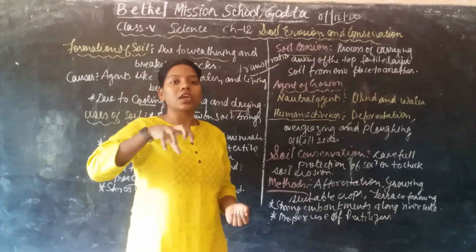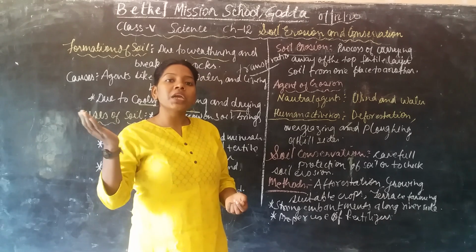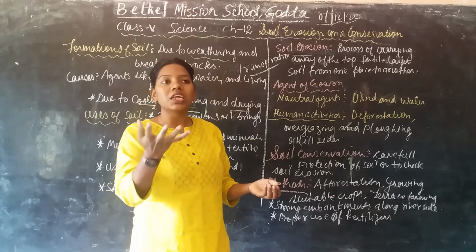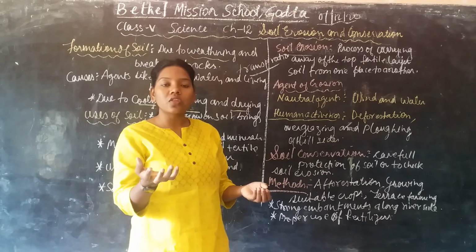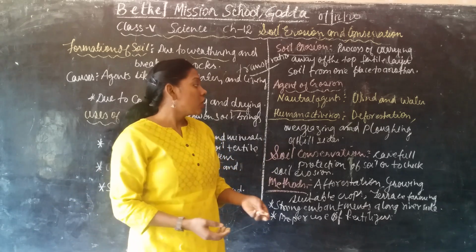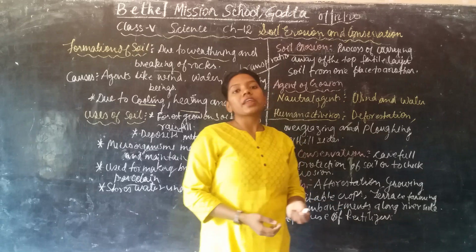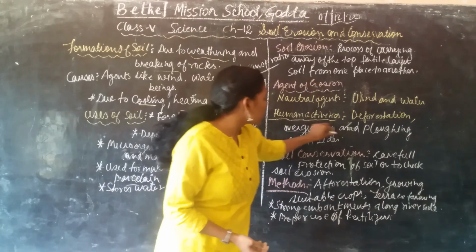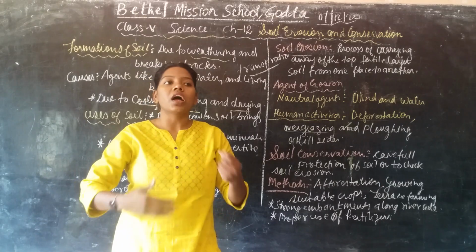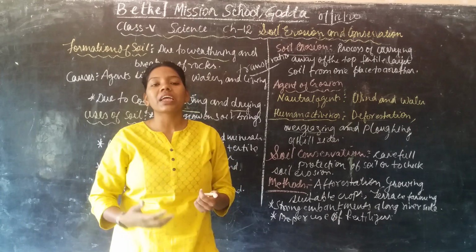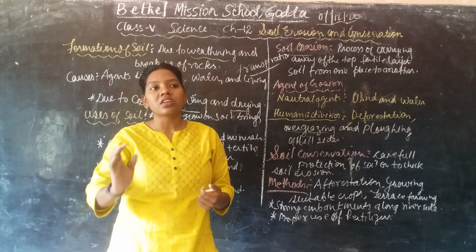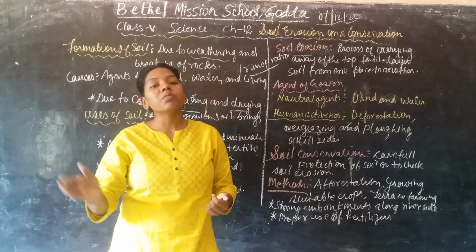It holds the soil. So what happens if the trees are being cut down? Automatically the soil will loosen up. Yes or no? The soil dies, and automatically the roots don't get the strength. Yes or no? Due to that, it loses control. And when all the grasses are taken out, automatically there will be soil erosion.